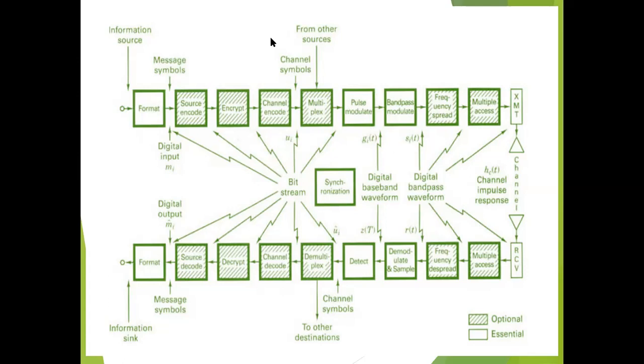Bandpass modulation: when the channel doesn't support digital pulse-like waveforms, bandpass modulation is used instead of pulse modulation. Frequency spreading was originally developed for military applications to maintain the security of the data. It is also used in multiple access techniques. In the process of spreading, the input signal spectrum is multiplied with a wideband signal and the output is obtained in a spread formation of the signal.